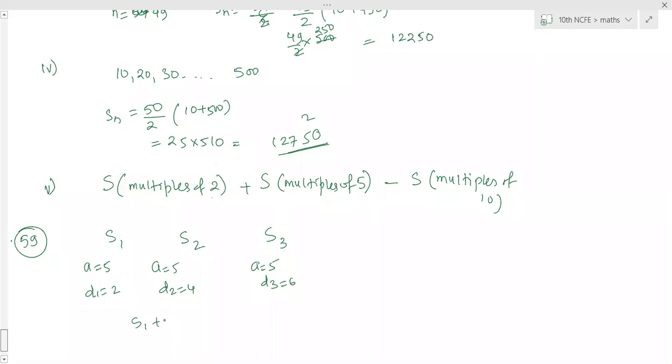Then you have to show that S1 plus S3 is equal to 2S2.